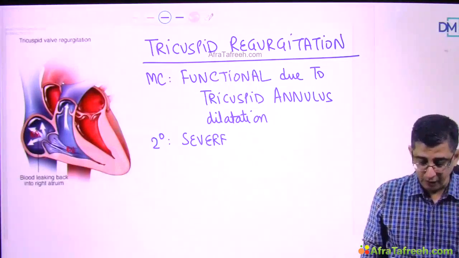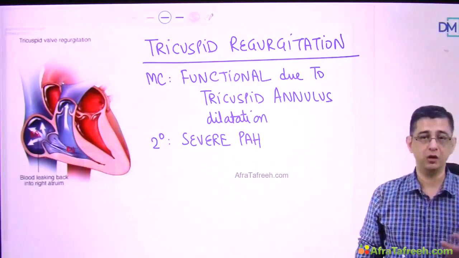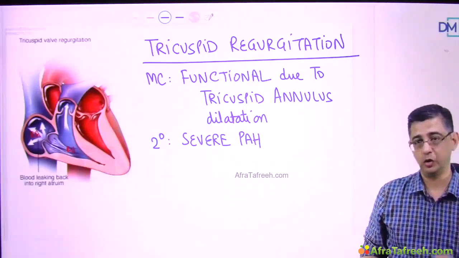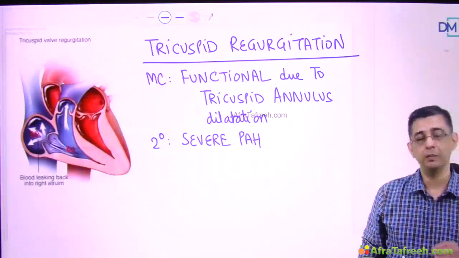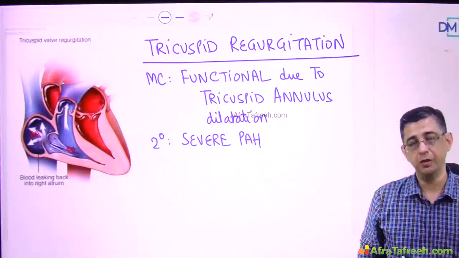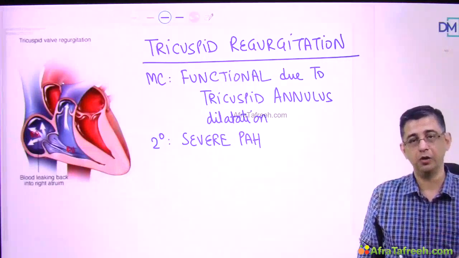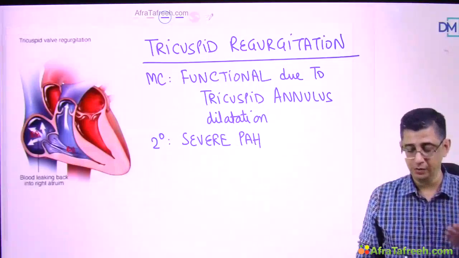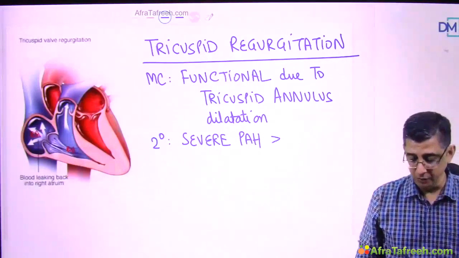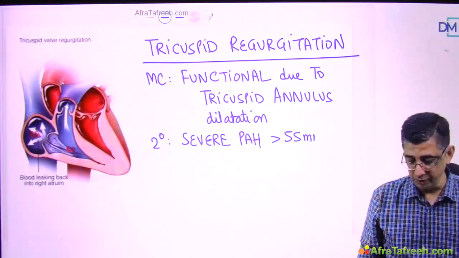Now this happens to be the number one reason, but tricuspid regurgitation could be secondary to also severe pulmonary artery hypertension. I have explained that routine pulmonary artery hypertension is defined as pressure more than 25 mm of mercury at rest or more than 30 mm on exertion. Do remember, normal mean pulmonary artery pressure is 15 mm of mercury. Anything more than 25 at rest or more than 30, double of 15 is 30, so 30 on exertion is pulmonary artery hypertension. Severe would be defined as pressure more than 55 mm of mercury.